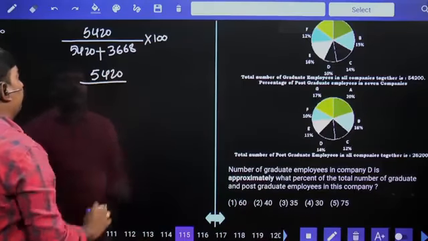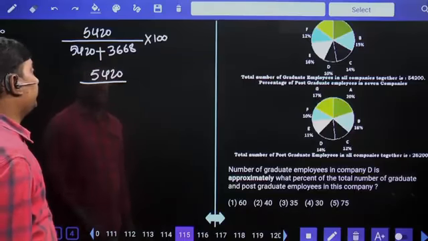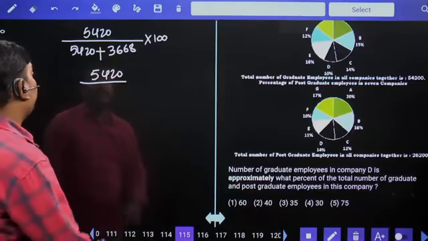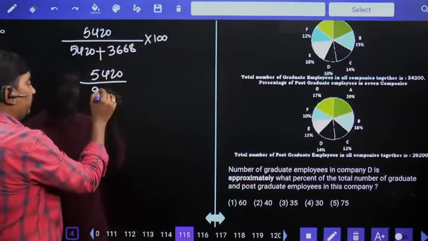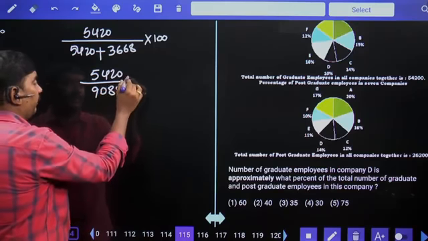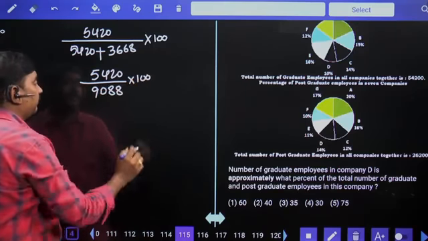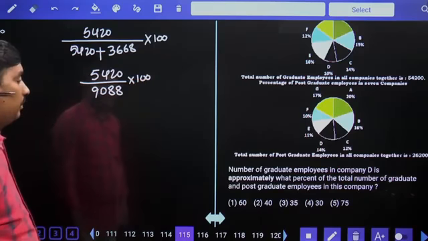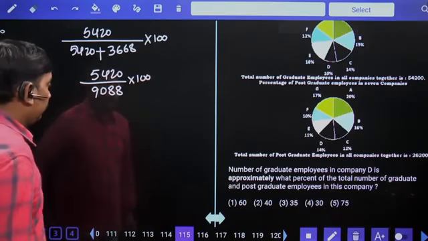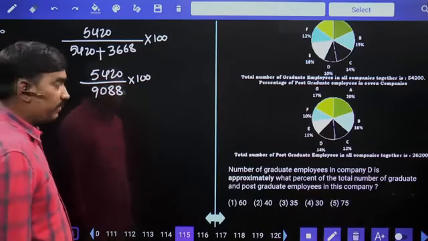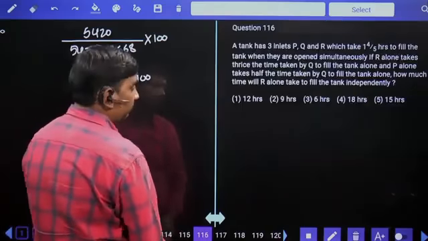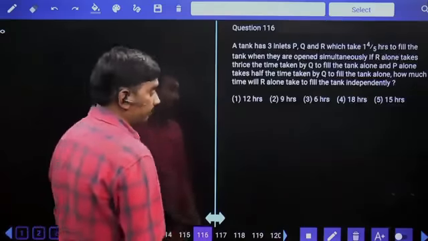5,420 by 54, 36, 90, 20 plus 68, 88, 9,088 into 100. Approximately 60%. 6 9s are 54, approximately 60%. Next,